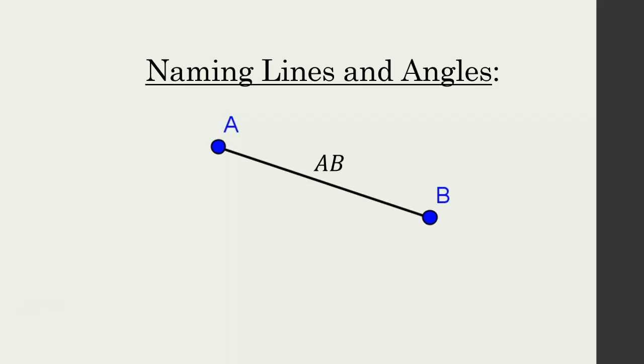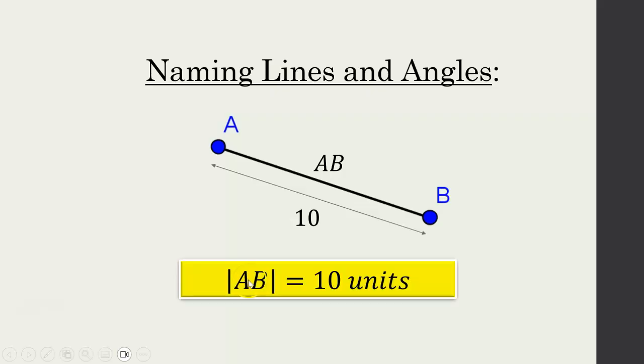Then if we had lines, so line segments to be particular, you name them by using the endpoints, so A, B, because those are the two endpoints. I could also label it BA, doesn't matter, just need to have the two endpoints. Then if I had a length or a size, what do you think we're going to do? What was the notation we used a minute ago? We have the lines. So straight line, A, B, straight line, so that's your brackets, is equal to 10 units or 10 centimeters or 10 meters, whatever.